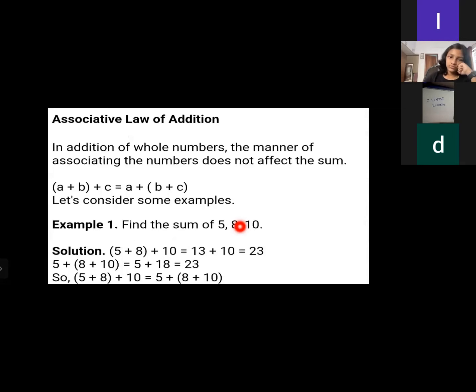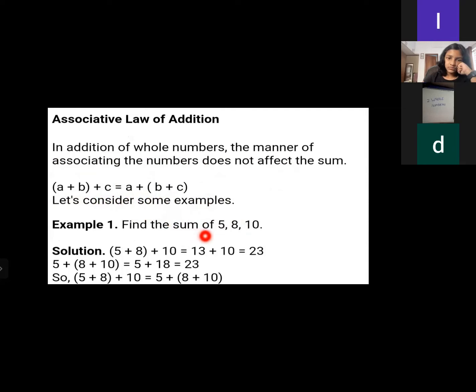So how does it come? In addition of whole numbers, the manner of associating the numbers does not affect the sum. So for example, here you can see (a plus b) plus c is equal to a plus (b plus c). So let's consider some examples.